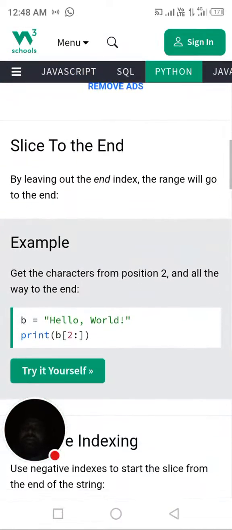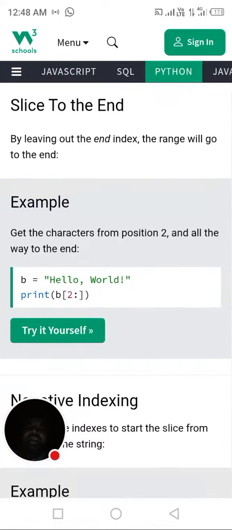Slice to the end. By leaving out the end index, the range will go to the end. Now we are going to attempt an example where earlier we saw that we were skipping the starting index. Now we are skipping the end index. What will happen? Get the characters from position 2 all the way to the end.